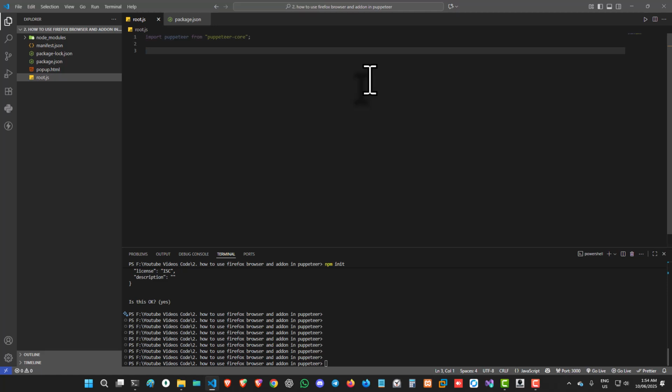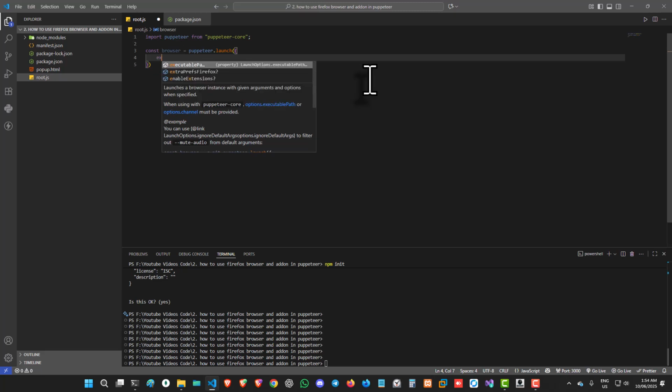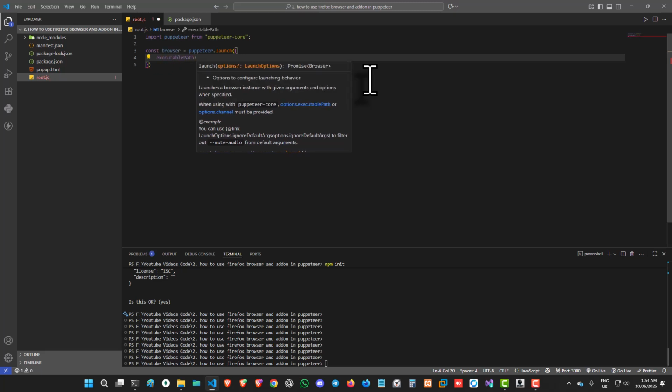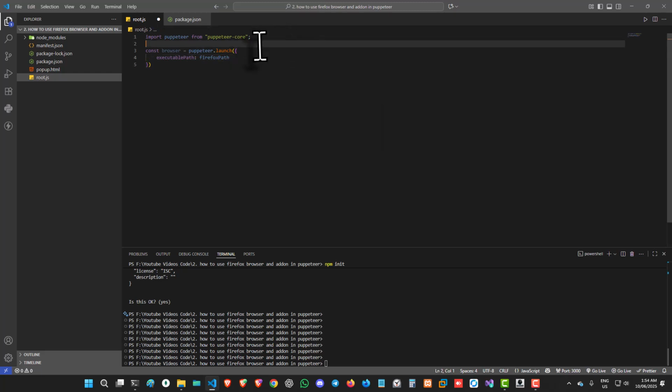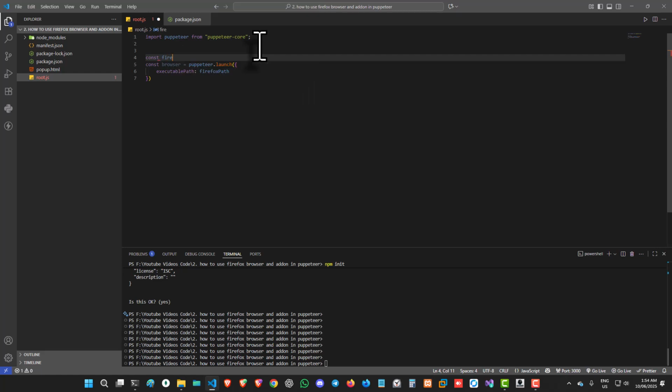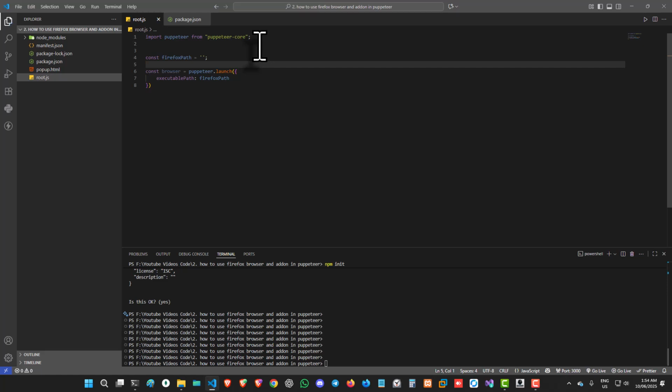and now we can create the browser. So Puppeteer launch. Here we will specify the Firefox exe path. So here we declare a constant variable for Firefox path. So you must need to specify the Firefox executable path here.